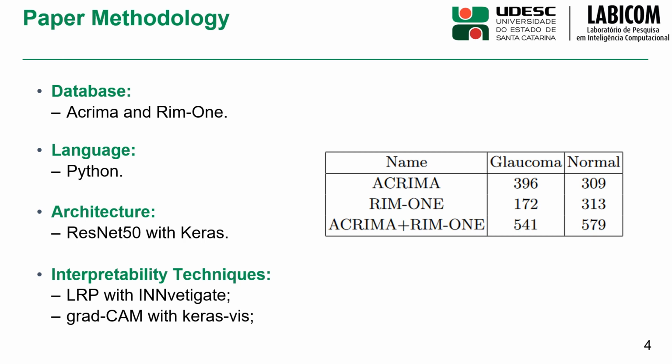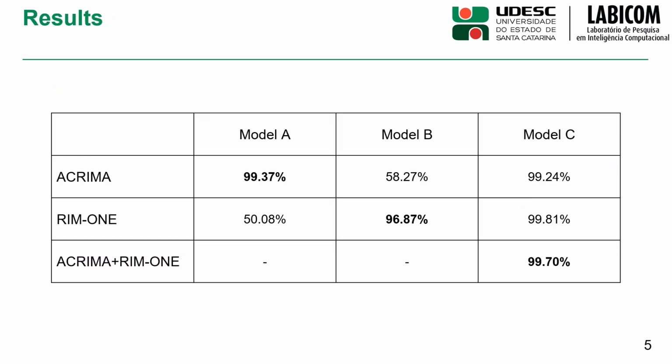Training was done on GPU, and this helped to reduce the processing time. To apply interpretability, two libraries were used, iNNvestigate and tf-keras-vis. Both techniques were applied to the trained models. The results obtained in the training and validation part are presented in this table. The division made in the database was 70% of the images for training and 30% for validation.